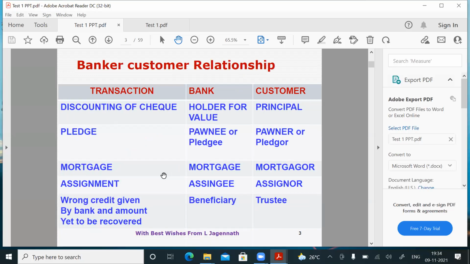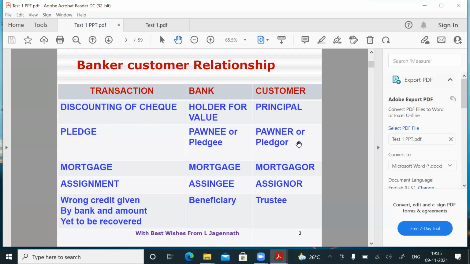I told you, you see the point, discounting. Here you see discounting of check. Whenever a check is discounted, bank is called holder for value and the customer is called the principal. In the case of a check sent for collection, bank is called agent and customer is called the principal. But if you are discounting a check and crediting the proceeds to his account, you are called holder for value and the customer continues to be called the principal. Then in the case of a pledge, gold loan, you are getting a charge as pledge. In the case of a pledge, the bank is called the pawnee or pledgee and the customer is called the pawner or pledger. Mortgage, mortgagee, mortgagor.